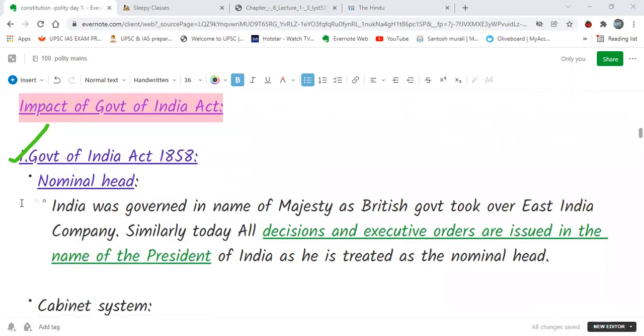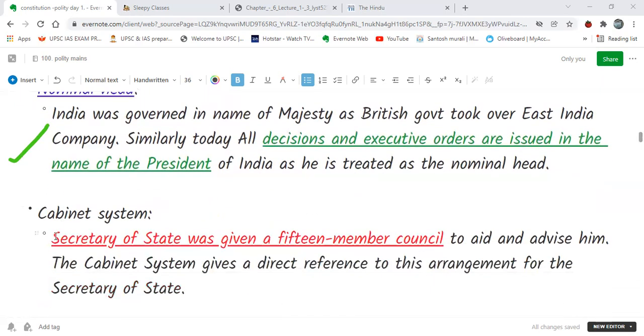So how these different acts influenced it, let us see one by one. First, the Government of India Act 1858, with its nominal head. At that time India was ruled by the Majesty as the British government took over the East India Company, and similarly today all decisions are taken and executive orders are issued in the name of the President. At that time the Secretary of State was the nominal head, and now we have the President.